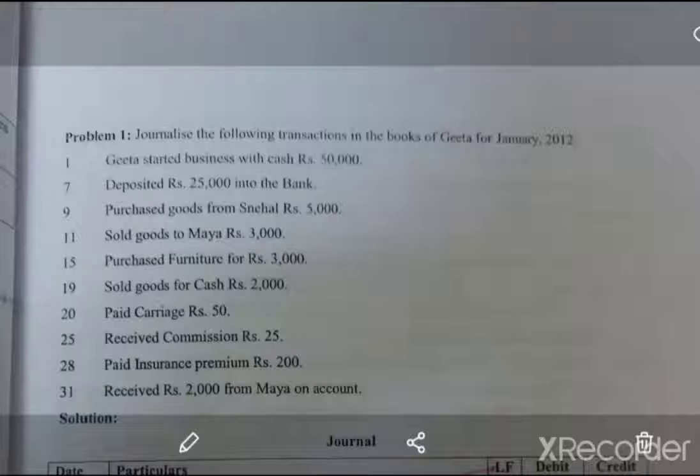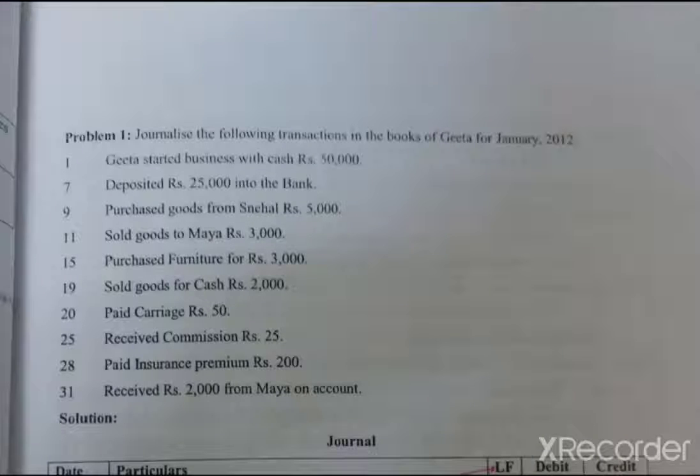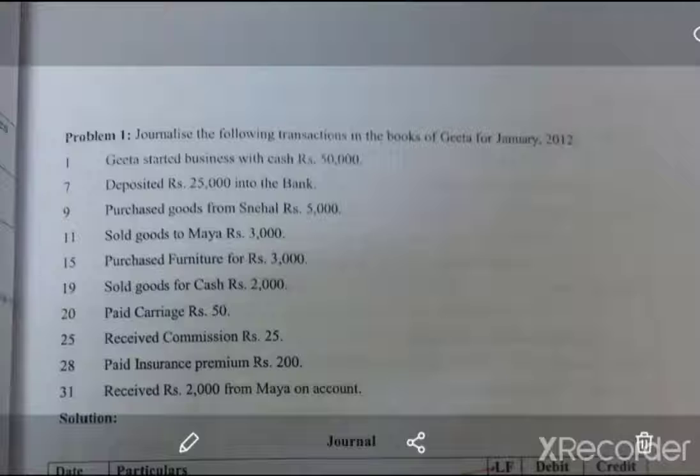And if you find that it is a real account, like purchases, machinery, furniture, or goodwill, then what is the golden rule of a real account? For a real account, debit what comes in, credit what goes out.